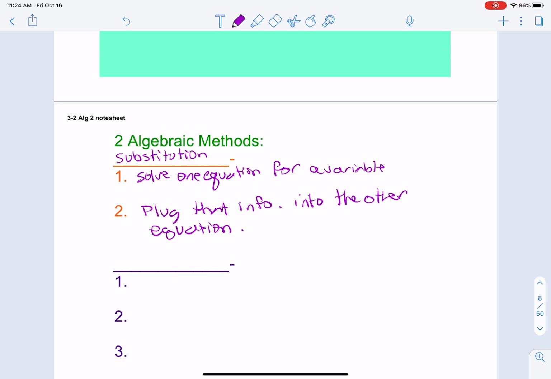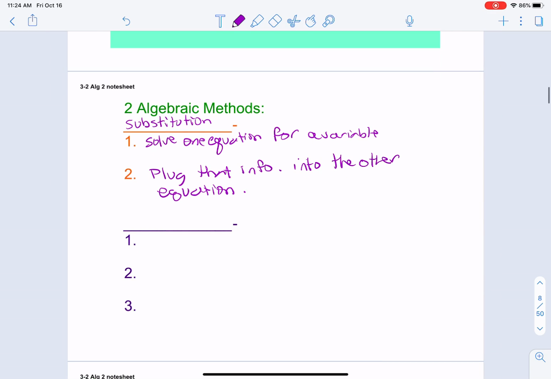Now, the other type of method is called elimination.